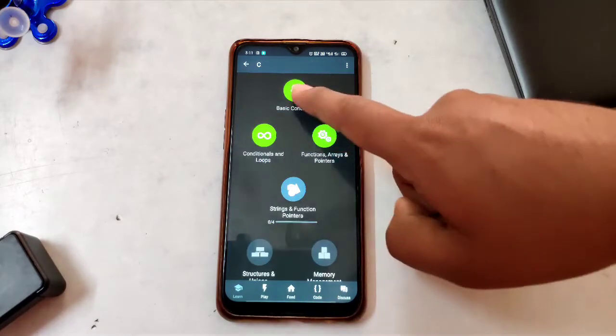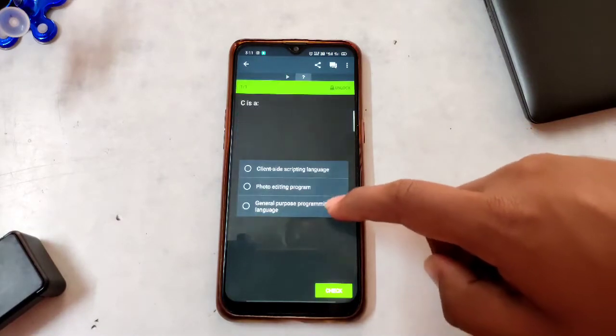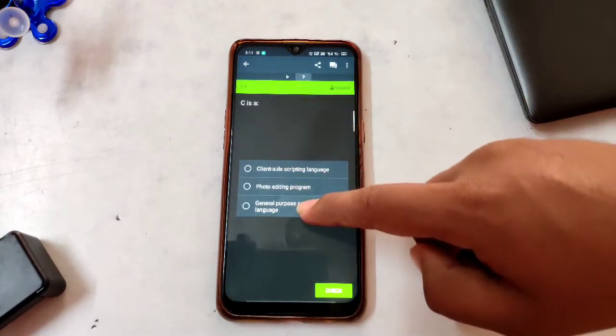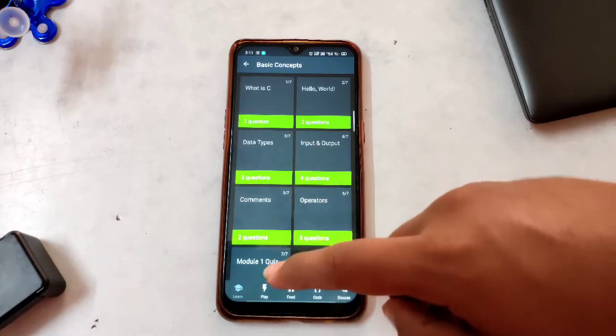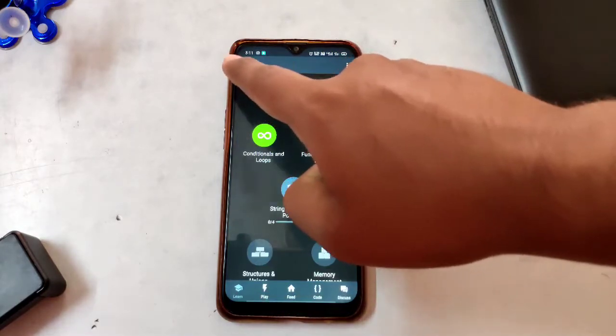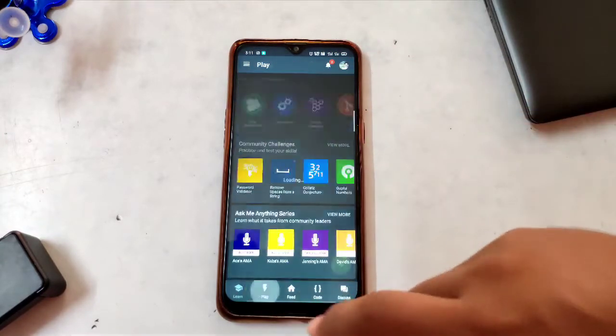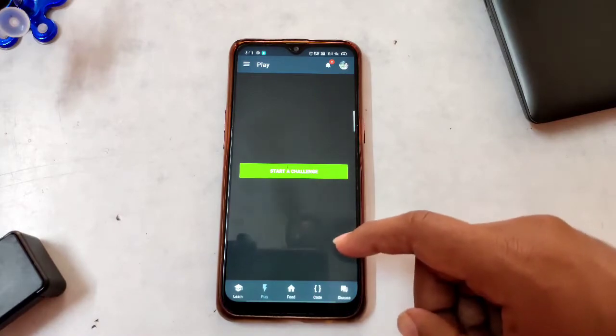So for learning, you can press and there are simply a few lessons in this module. You can easily answer these questions and learn these answers, and it's very simple to complete this course and get a certification. So this is the app where you can challenge anybody and you can challenge the compiler.